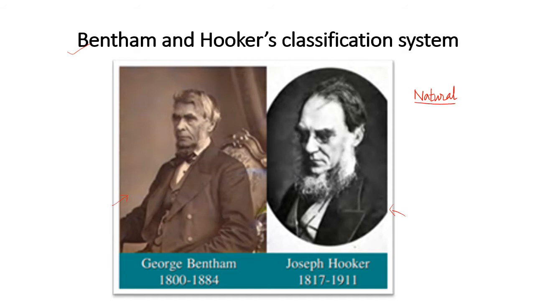They started working on this in 1862, and they completed their work in 1883. So this work was together effort of 21 years. Let us have a look at what was their classification system, what was the criteria, and how they did it.